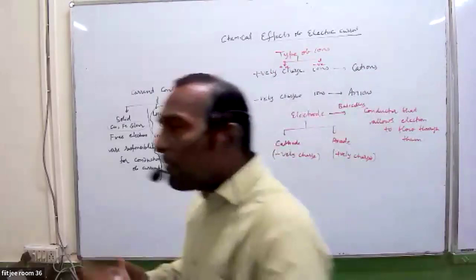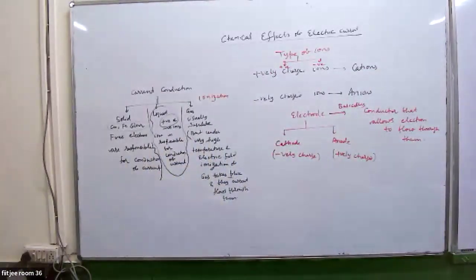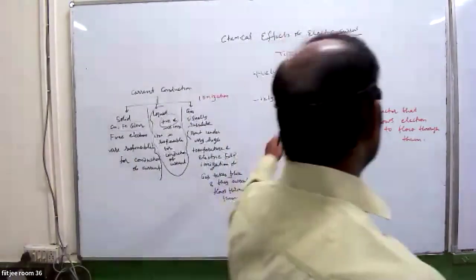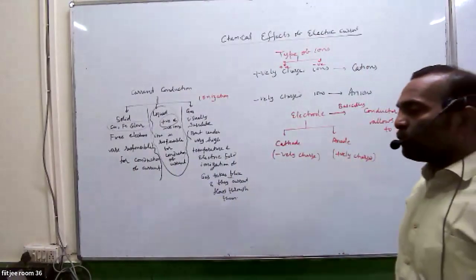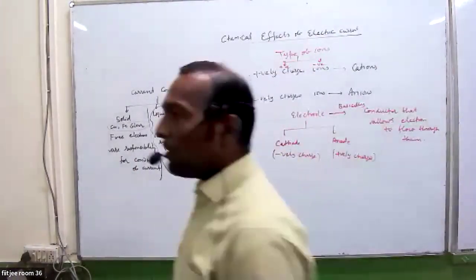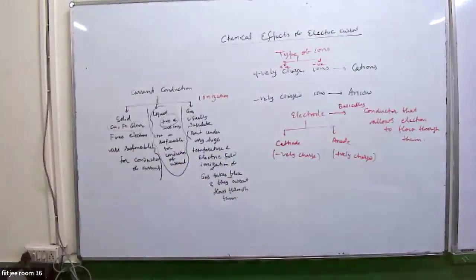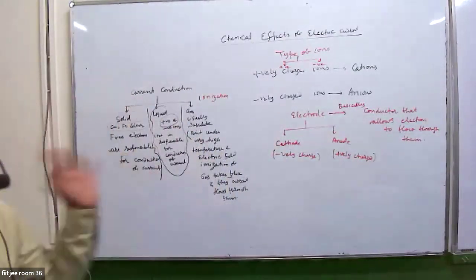We have not given the definition yet. So electrodes are basically conductors that allow electrons to flow through them. Cathode and anode both allow electrons to flow through them. In which one electrons go out and in which they come in, we will discuss.